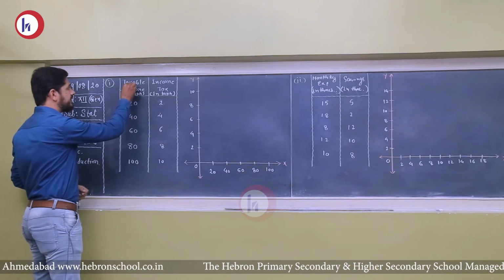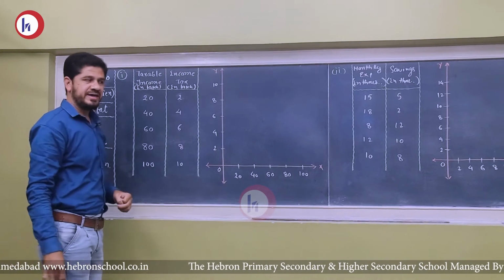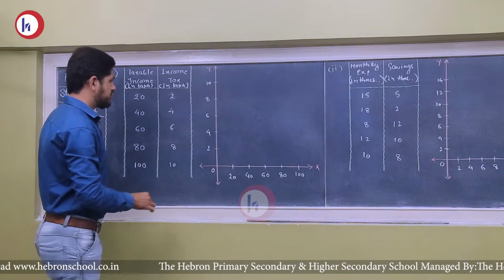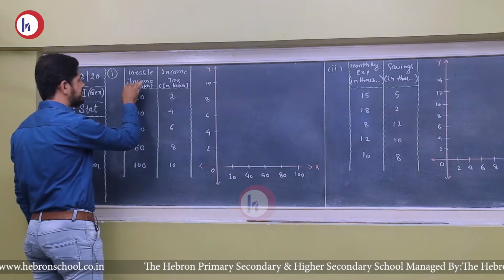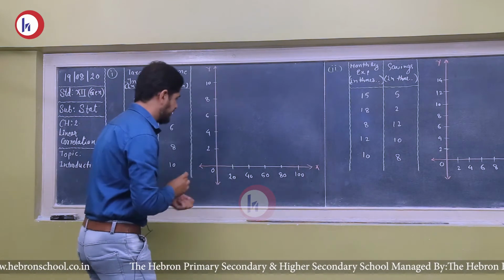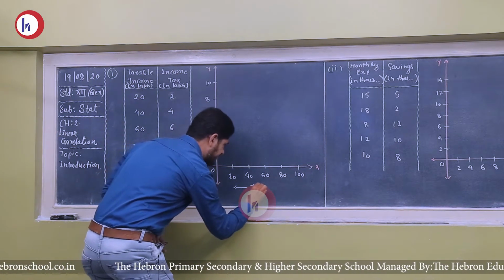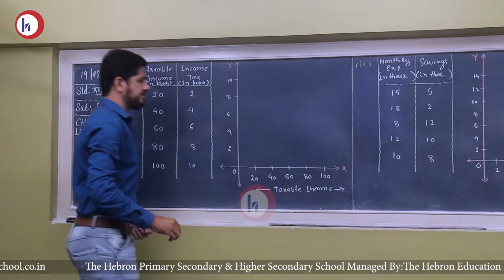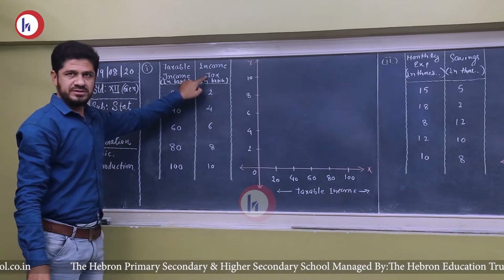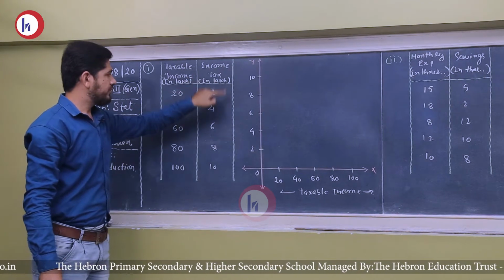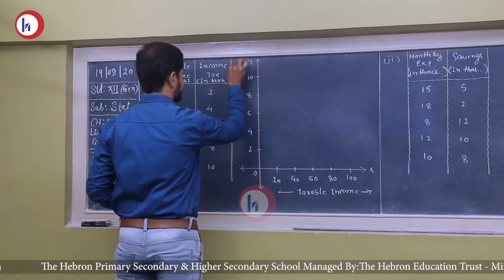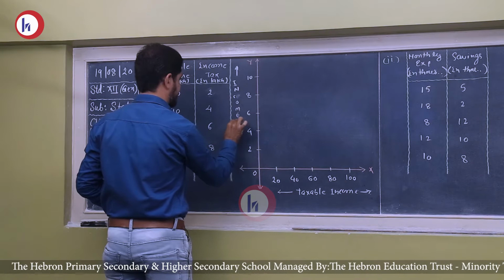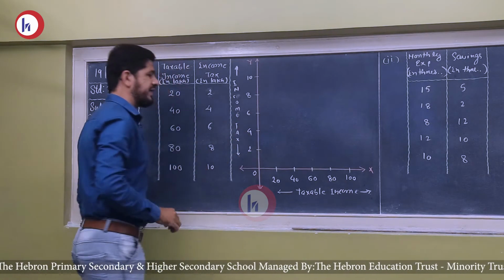So the taxable income is plotted on the x-axis and income tax is represented on the y-axis.